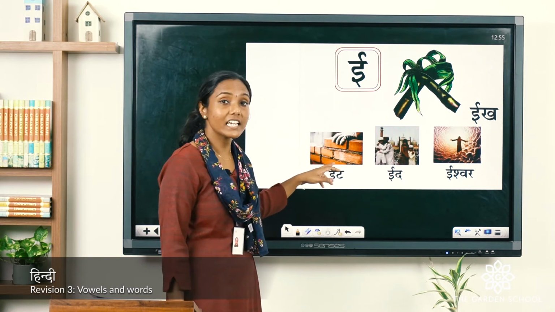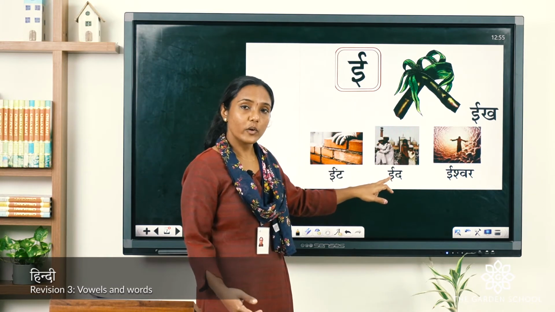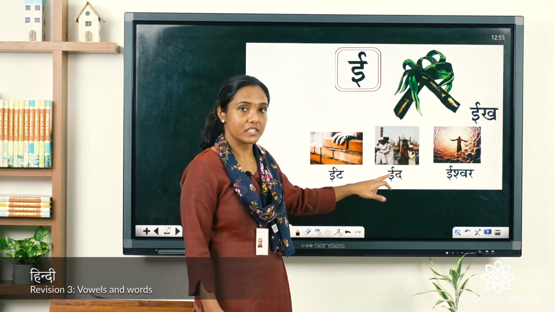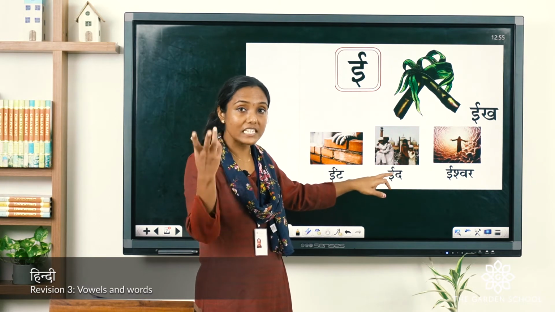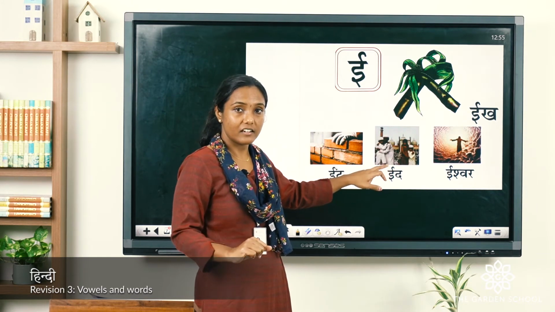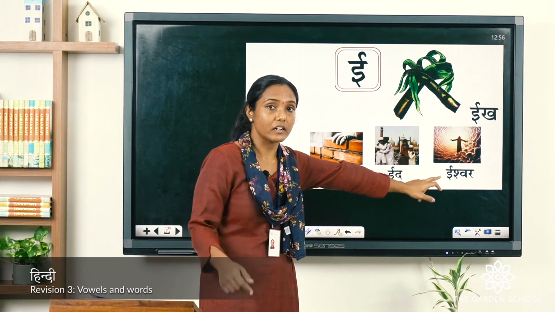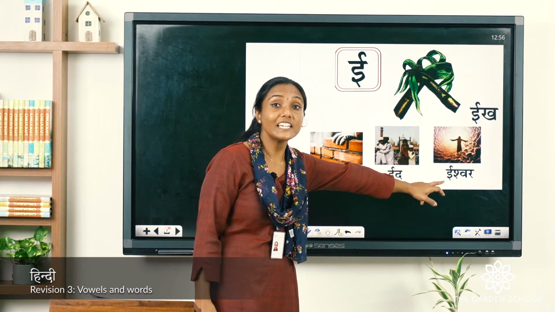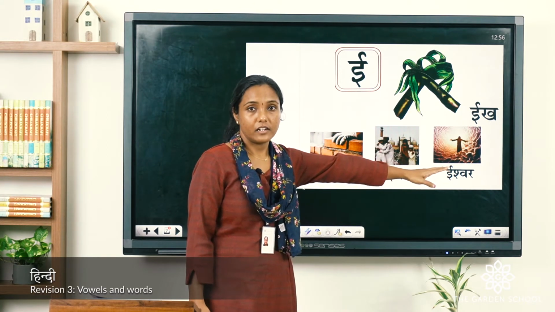What we call it as in English? Brick. Eid. You all know Eid is a festival of Muslims, right? They celebrate it. So, what we call in Hindi? Eid. It sounds same in English also, Hindi also. Now, this last word is Ishwar. Repeat with me, Ishwar. Ishwar, that means God. So you got it?